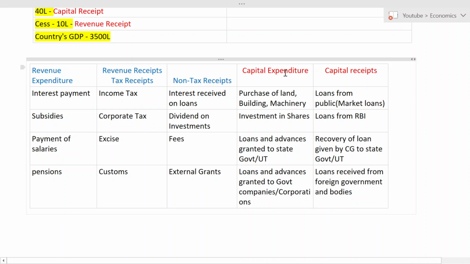Okay. Next one is capital expenditure. Here, purchase of land, building, machinery. It is all expenses, right? Investment in shares, loans and advances to state government. I told you, loans and advances is always a capital receipt. And capital receipts means loans from public or market loans. That means the public is giving the government a loan. I am taking a loan from the public, so money is coming in. First of all, a loan is capital, and money is coming in, so it is a capital receipt. And loans from RBI, money coming in. Recovery of loans given by the central government to state government or union territory, money is coming in. Loans received from foreign governments and bodies, money is coming in.